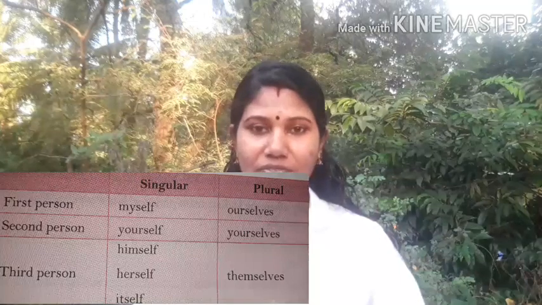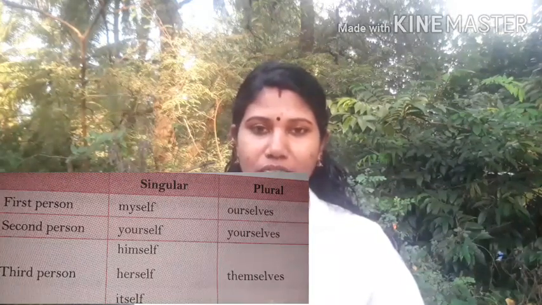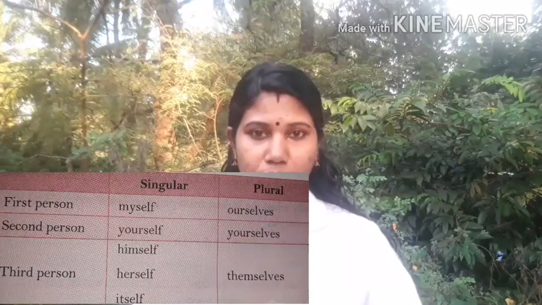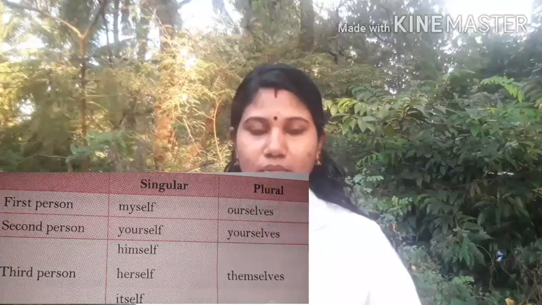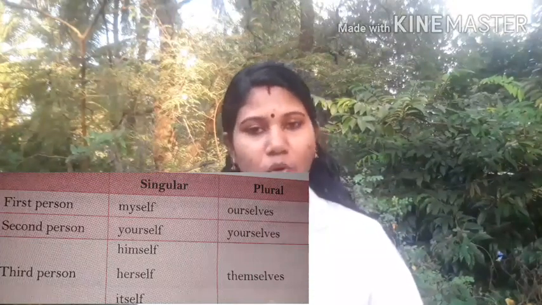Let's discuss the next type of pronoun, that is reflexive pronouns. These are the words that are used when the action done by the subject is received by the subject itself as object. That means both the doer and the receiver of the action is the same, that is the subject itself. The words myself, yourself, himself, herself, itself, ourselves, themselves and yourselves are the examples for reflexive pronouns.